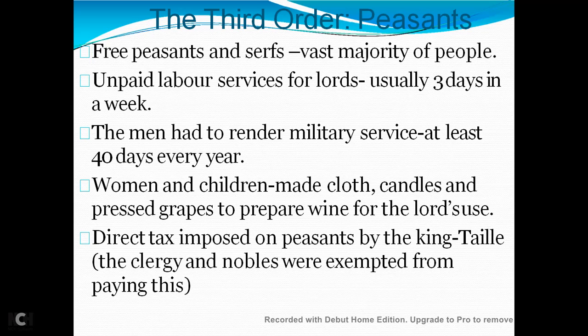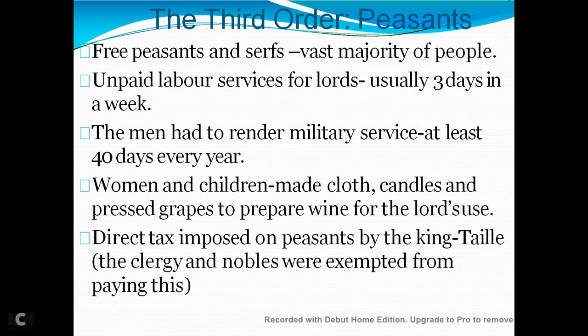They spun thread, wove clothes, made candles, and pressed grapes to prepare wine for the lord's use. These tasks were also done by the women and the children at that time.